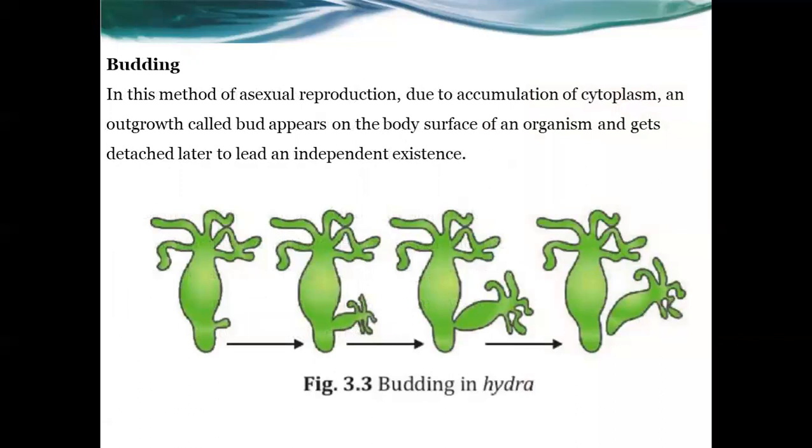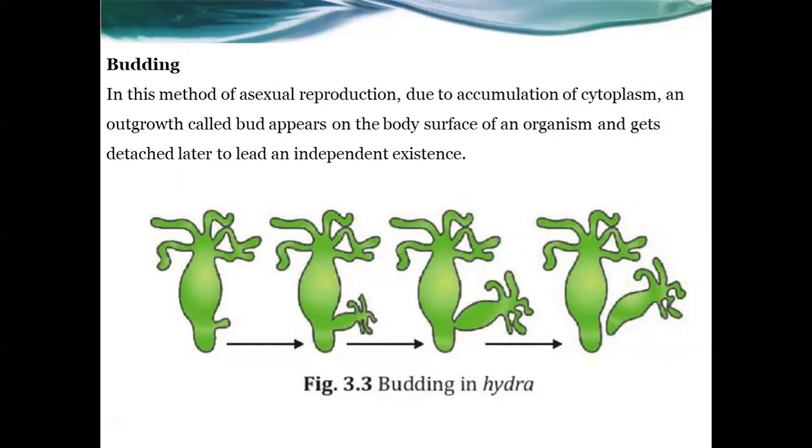Next is budding. Budding is a method of asexual reproduction due to accumulation of cytoplasm. The accumulation of cytoplasm leads to an outgrowth, and the outgrowth is called a bud. Look at the figure: the first figure shows one outgrowth appearing on the body surface of hydra.